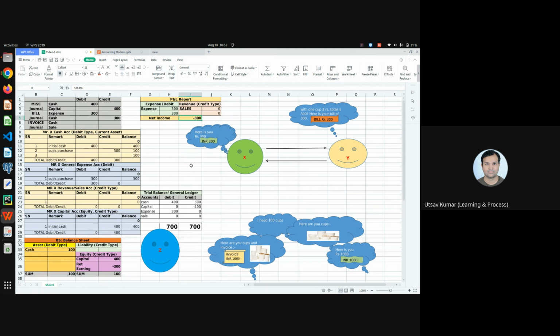Minus 300. Why minus 300? Because I just purchased a cup. I did not sell it. So I already made an expense of 300 rupees, but I did not have any revenue yet. So it is a loss. It is just the expense. So my net income is minus 300, and because of that, I am getting a balanced balance sheet. Okay, this is done.